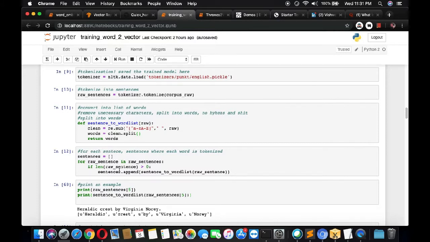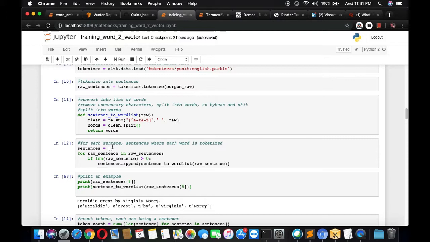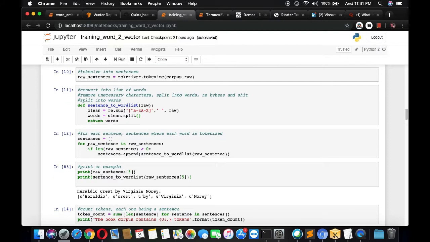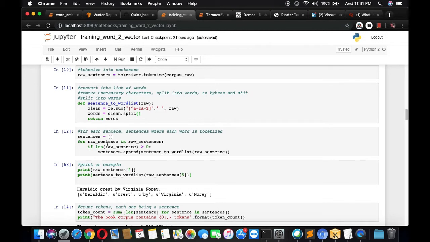Now how we are going to use this function is that we first initialize one sentence array, and then we take every raw sentence from the raw sentences, and if its length is greater than 0, then we call this particular function on this sentence and append it into the sentence array. This is how we are doing it.